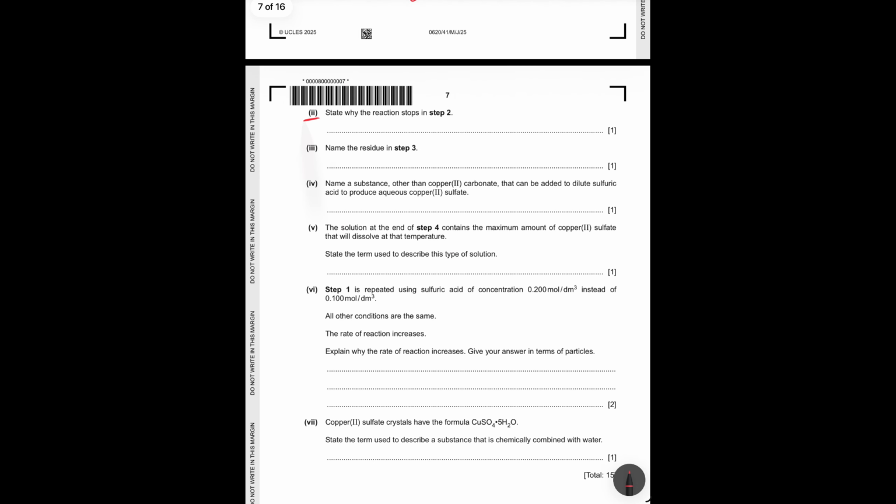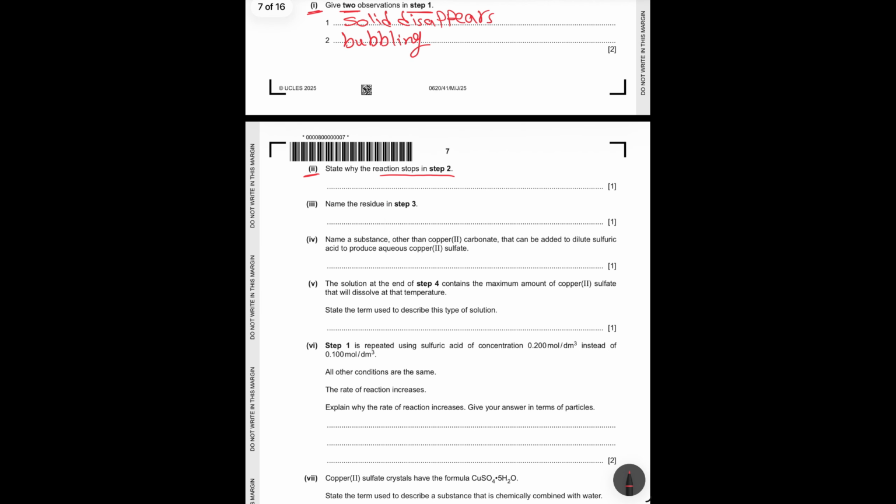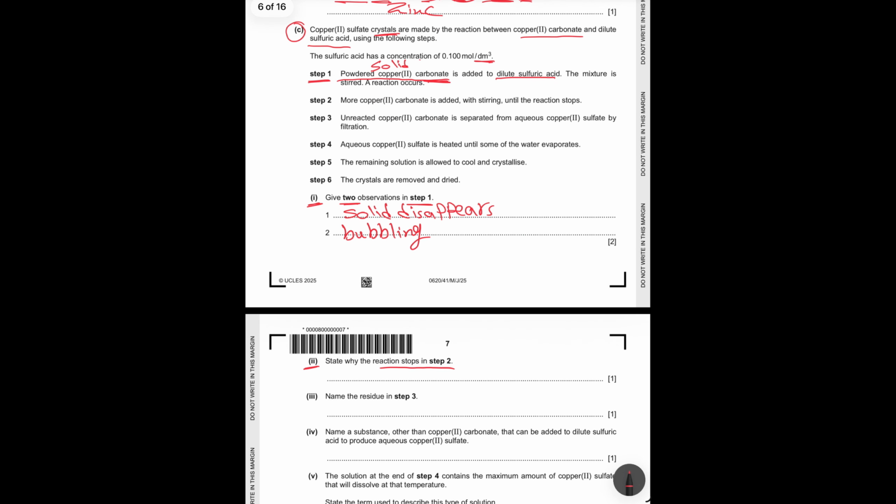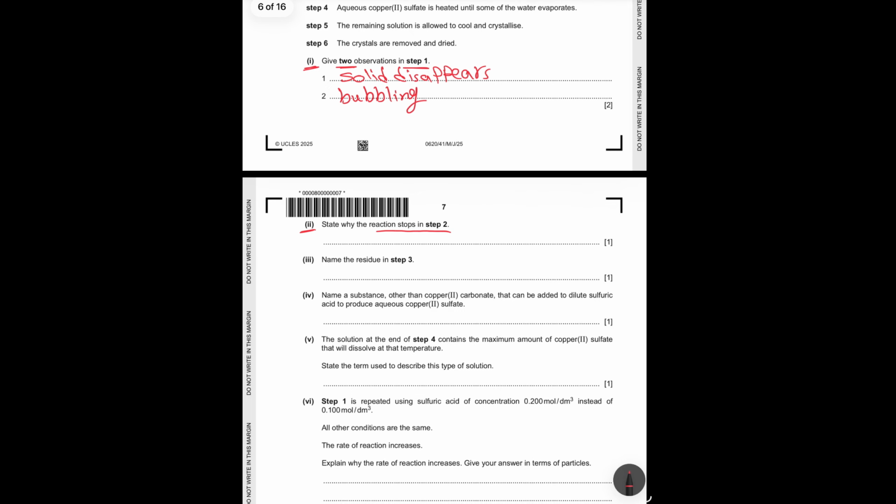Question 2. State why reaction stops in step number 2. In step number 2, more copper carbonate is added, so the excess here is copper carbonate, and the reaction stops because the dilute sulfuric acid is used up.